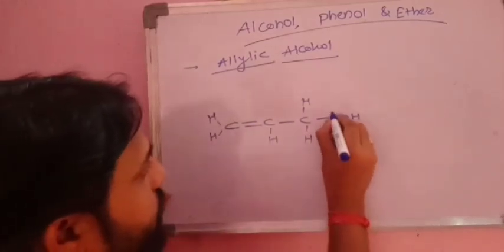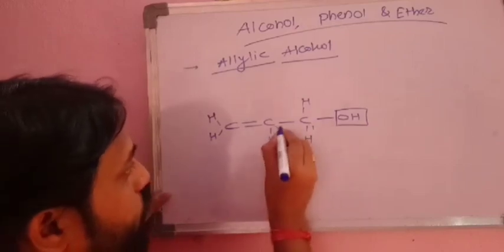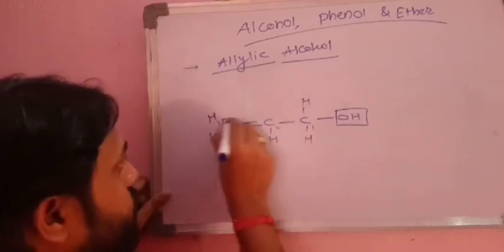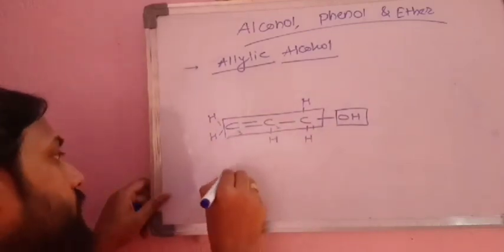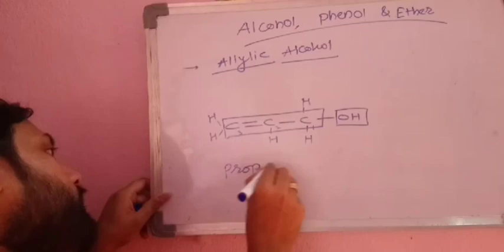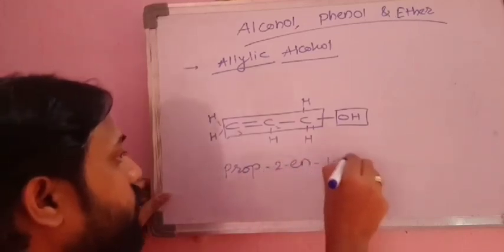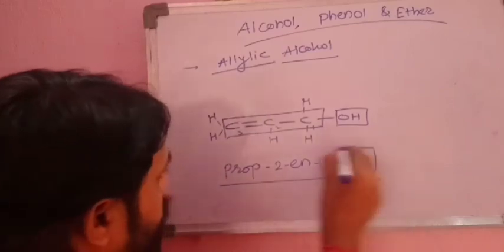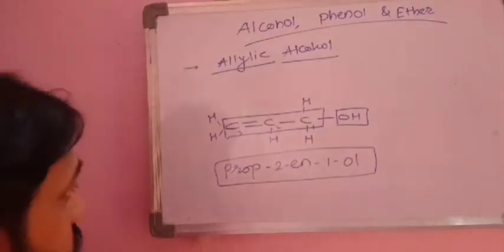So therefore this functional group we have to choose, and numbering must be from this end 1, 2 and 3, and we have to select this chain. So 3 carbons there, therefore prop-2-en-1-ol. Correct? This is the IUPAC name of this compound.